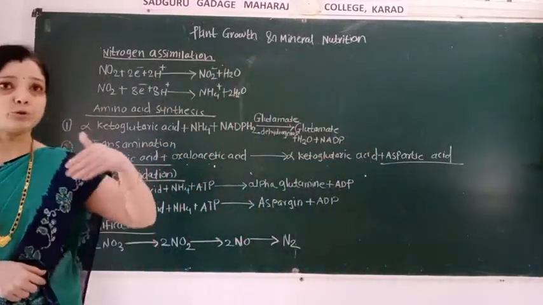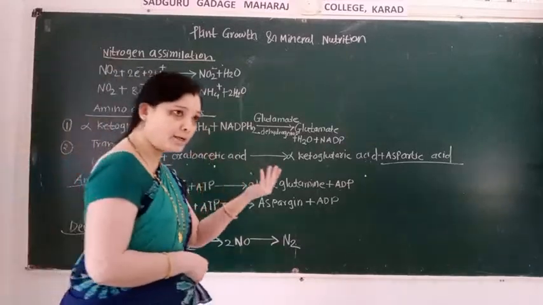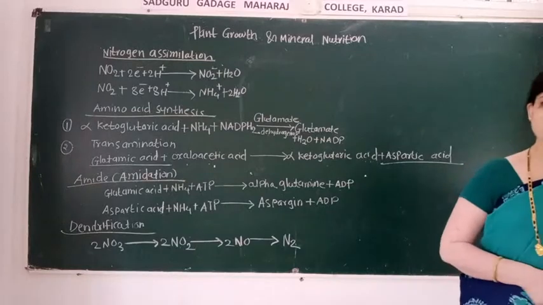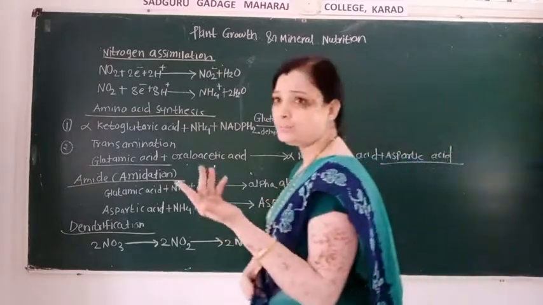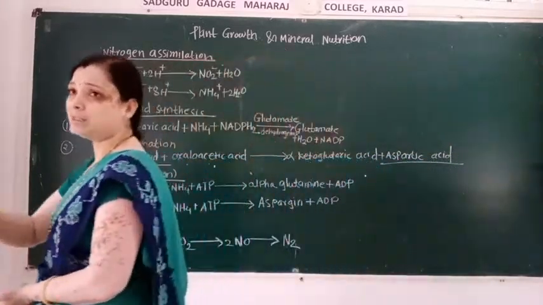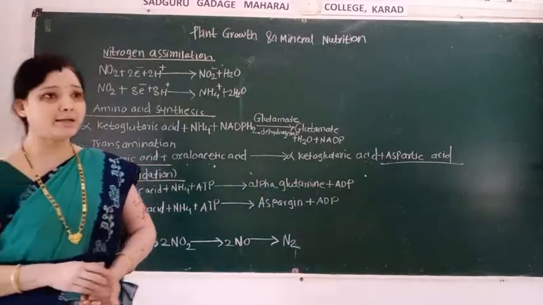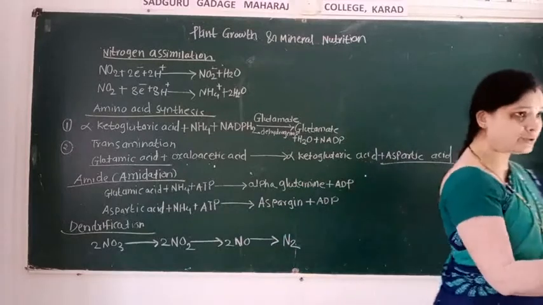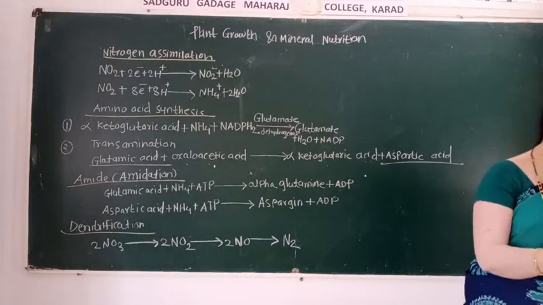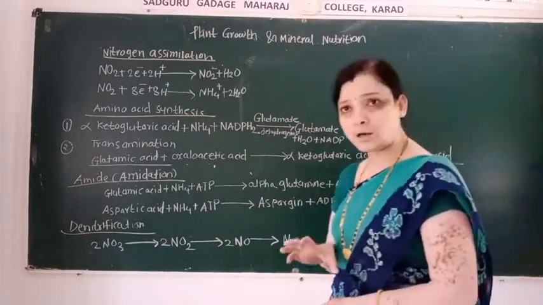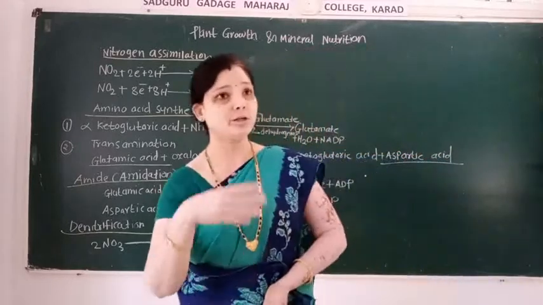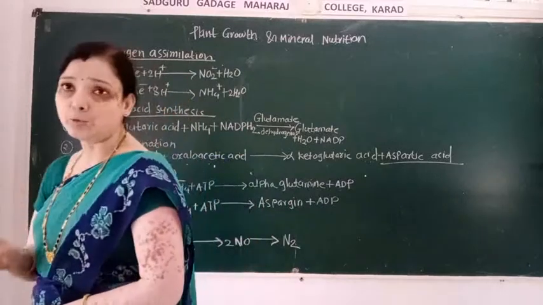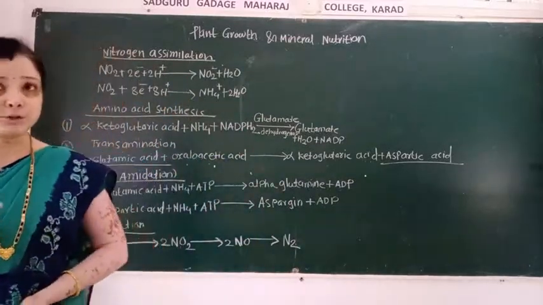So nitrogen from soil enters into the biomass, from biomass it enters into the atmosphere. In this way this cycle is repeated, and plants absorb this nitrogen as soluble nitrogenous compounds, and this nitrogen is required for the growth and development of the plant body.